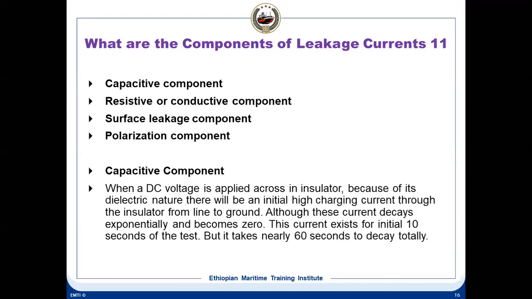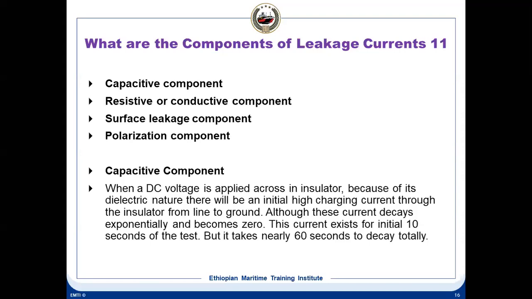Okay, so what are the components of a leakage current? Leakage current means when you apply voltage across an insulator, there is a leakage current, because the voltage you are applying to the insulator makes current leak through it. Some leakage current is formed. What are the components of this leakage current?